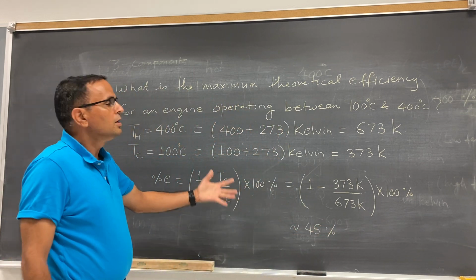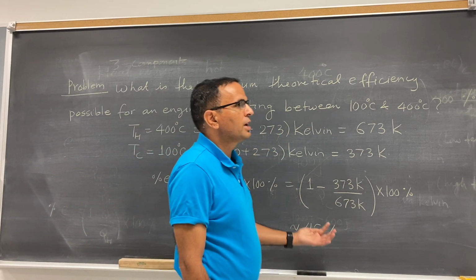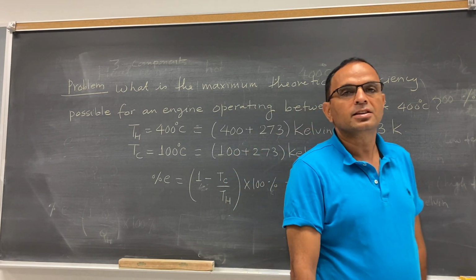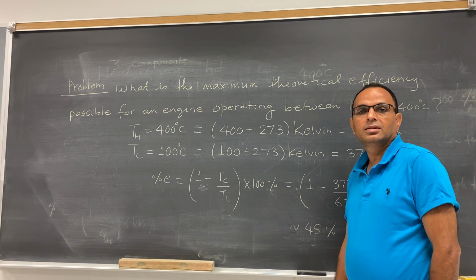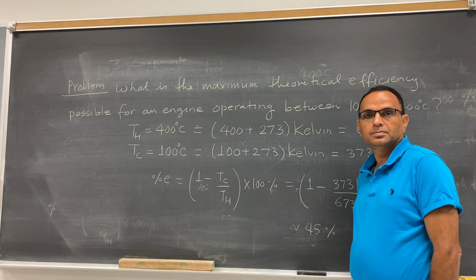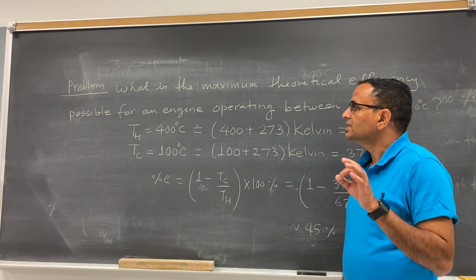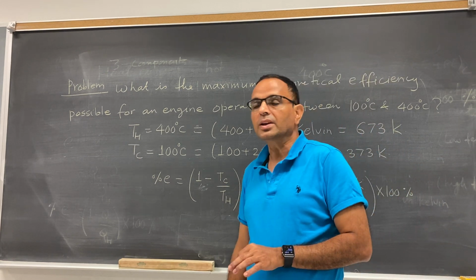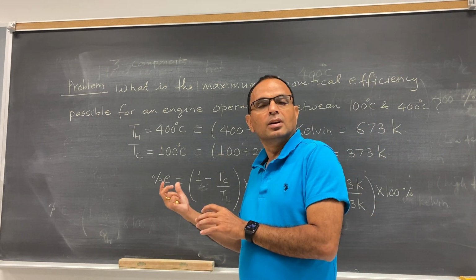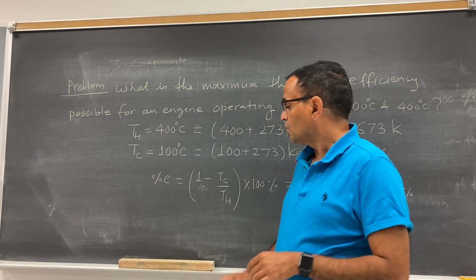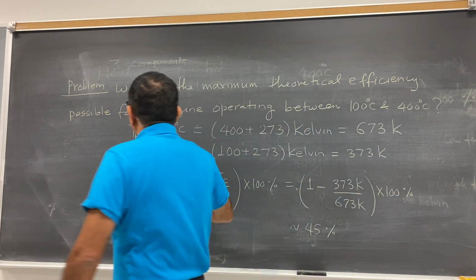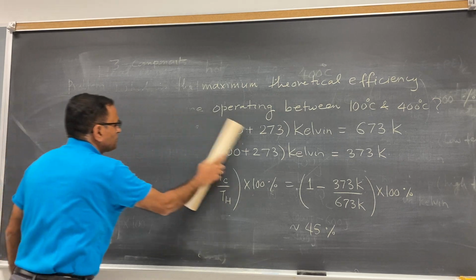Simple. Okay, so if you know the high temperature, if you know the low temperature, you can calculate the efficiency of the heat engine. Don't forget, your temperature must be in Kelvin. This is how we set the equation. So this is the second law of thermodynamics. Okay, very simple. Okay, so the chapter 18 thermodynamics, what you need to do is, let me simply remind you.